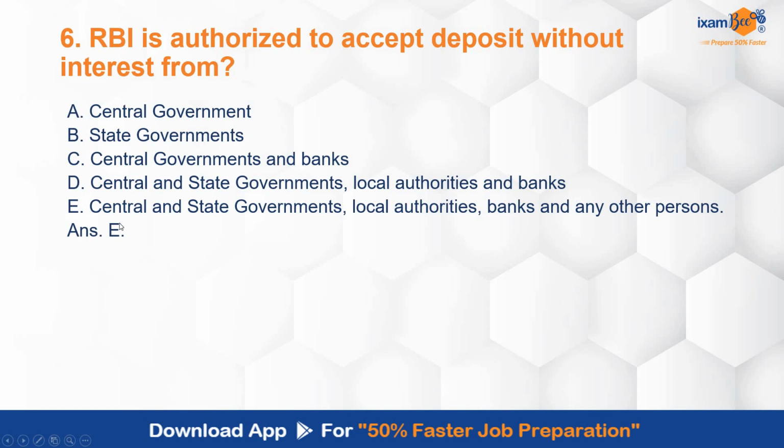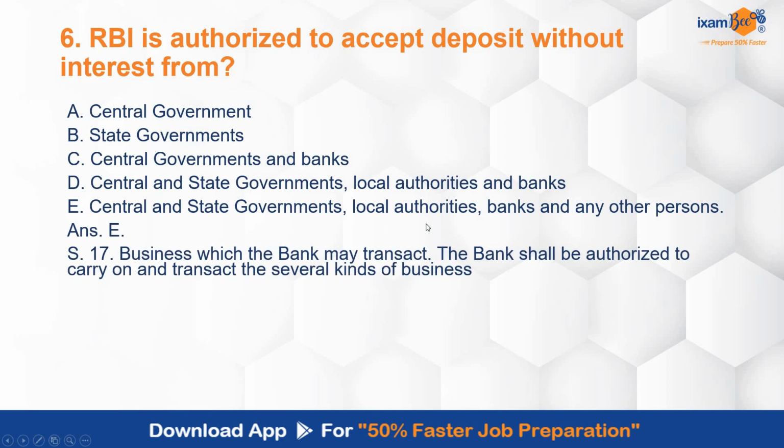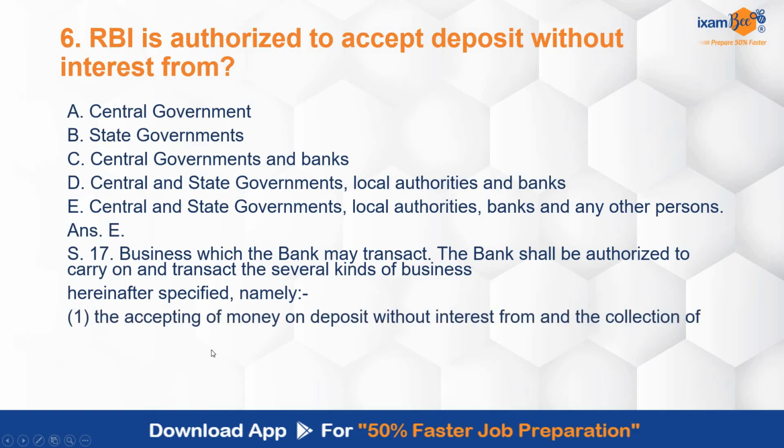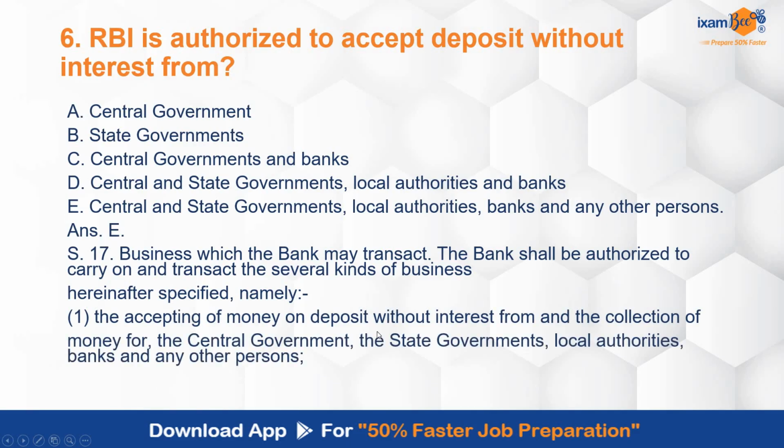Correct answer is E, central, state governments, local authorities, banks and any other persons. Business which the bank may transact is covered under Section 17 that authorizes the bank to carry on and transact the several kinds of business herein specified, namely accepting of money on deposit without interest, and that will be from central government, state government, local authorities, banks and any other persons as well.